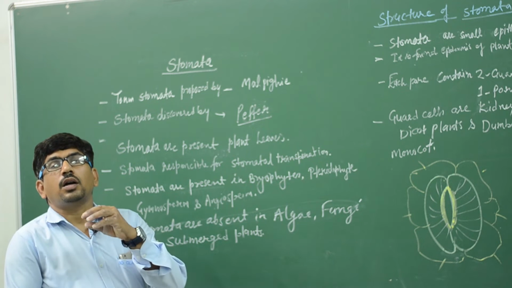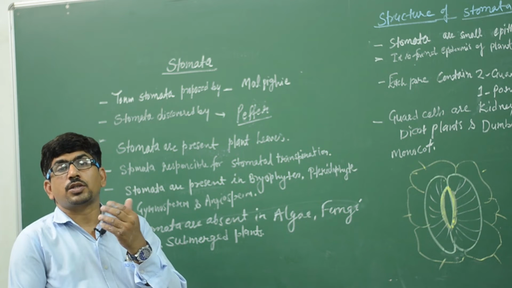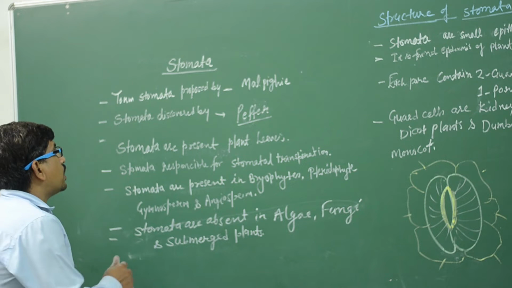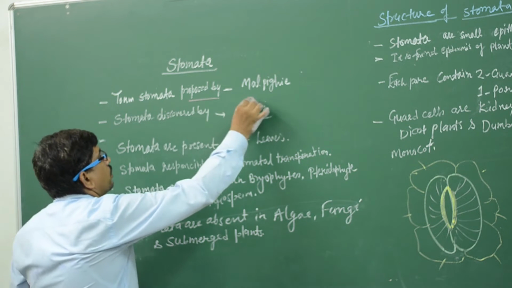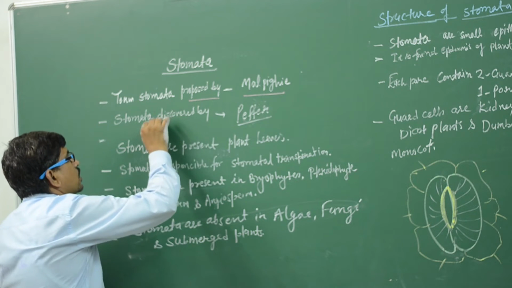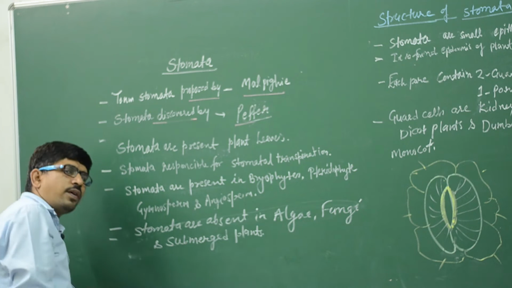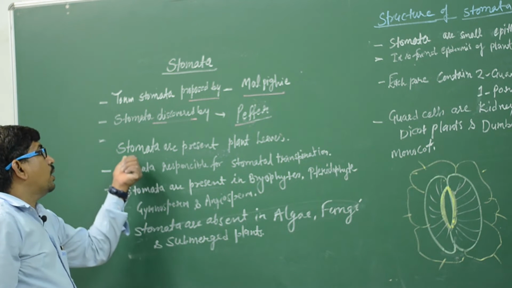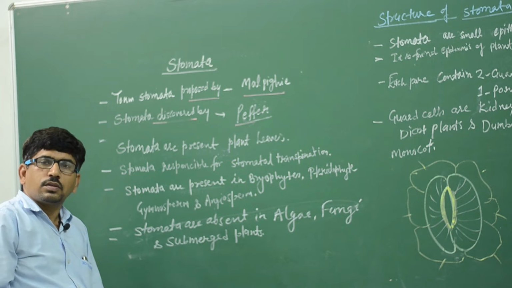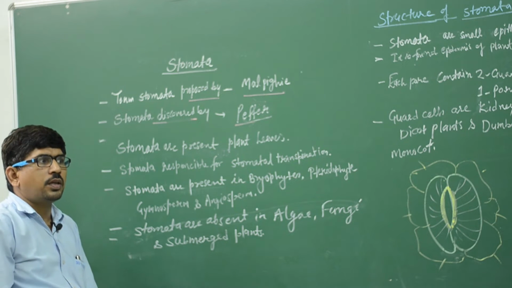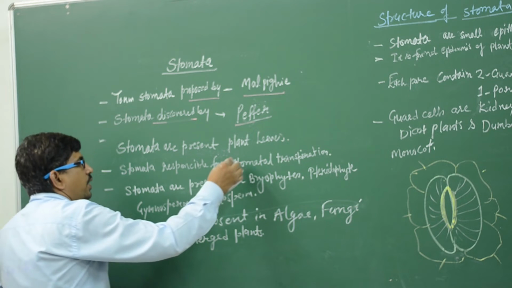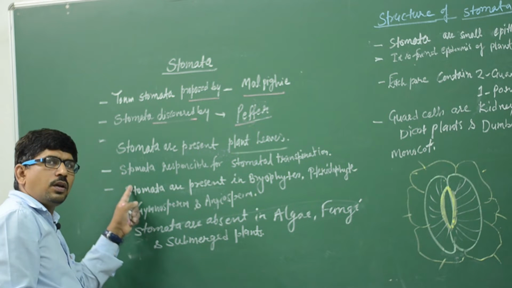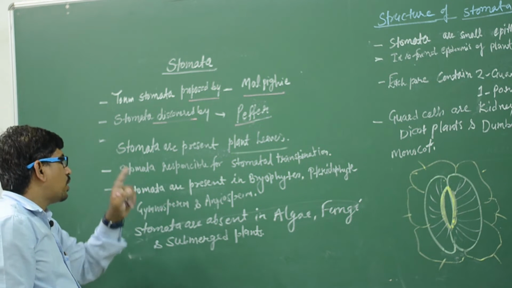And what is the stomata? Structure of the stomata. Today we discuss the stomata. The term stomata was proposed by Malpighi and discovered by Pfeffer. Stomata are present in the plant leaves. कहाँ होगा stomata? Stomata present in the plant leaves. जितनी plants and leaves में क्या होगा? Stomata present होगा. Stomata are responsible for stomatal transpiration.